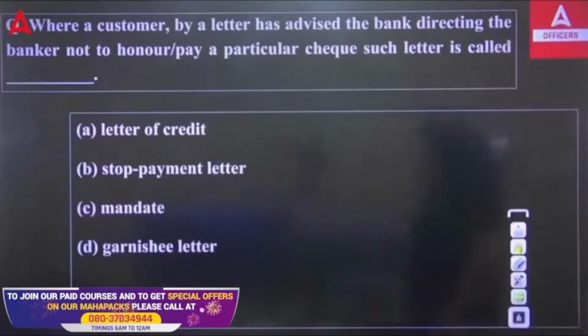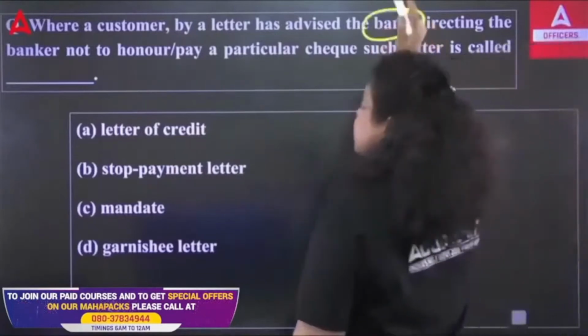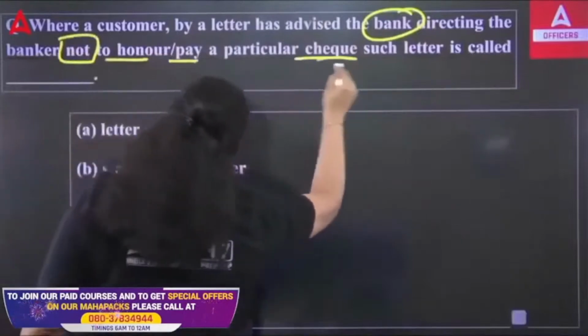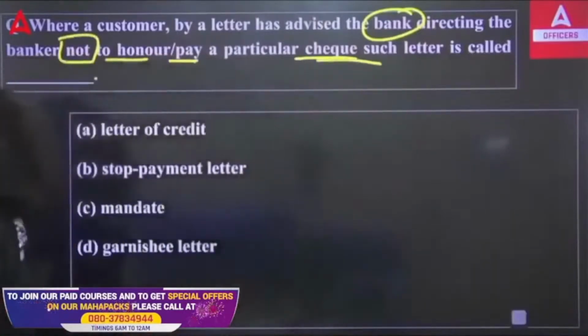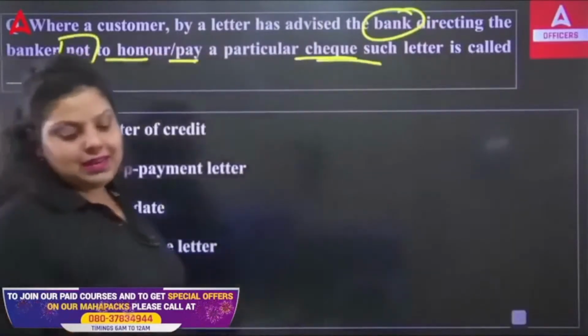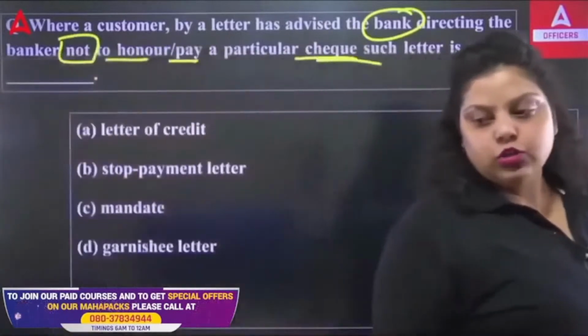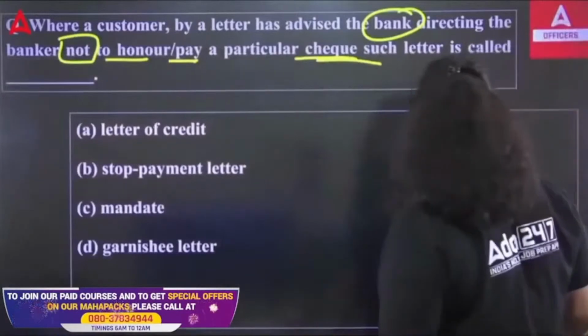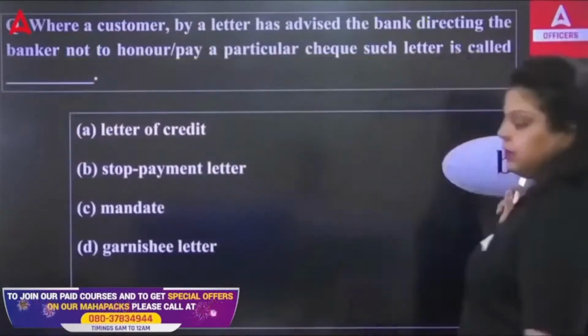So when a customer by a letter directs the bank not to honor or pay a particular check, such a letter is called a stop payment letter. Okay, so the right answer will be stop payment letter.